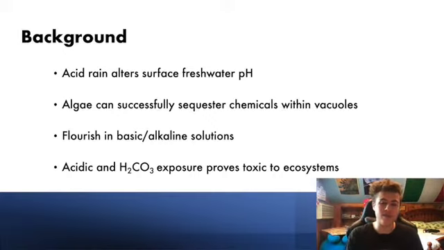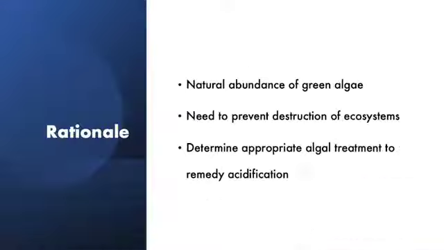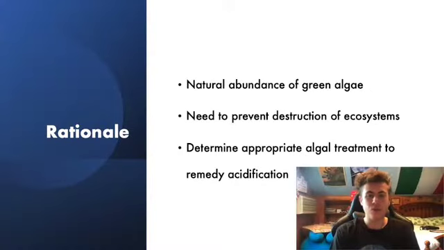However, as derived from various studies, acidic water pHs and high concentrations of carbonic acid can be targeted by algae with its acid neutralizing capability. Considering the natural abundance of algae in freshwater surface systems and the prevalence of acid rain as a major factor leading to water contamination and organismic death, research regarding the use of algae to reverse these harmful effects is needed.